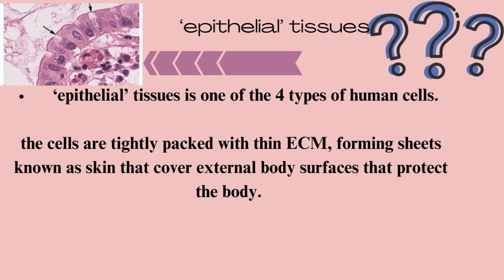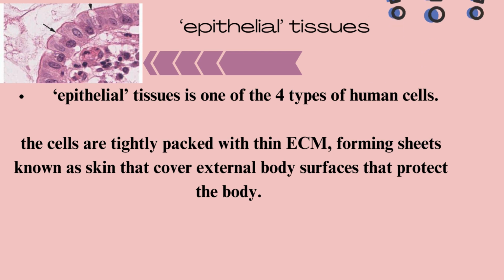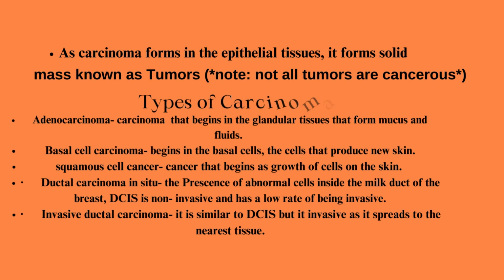Epithelial tissue is one of the four types of human tissue that form skin. The cells are tightly packed with thin ECM, extracellular matrix, forming sheets known as our skin that cover external body surfaces to protect the body. As carcinoma forms in the epithelial tissues, it forms solid masses known as tumors. Note, not all tumors are cancerous.